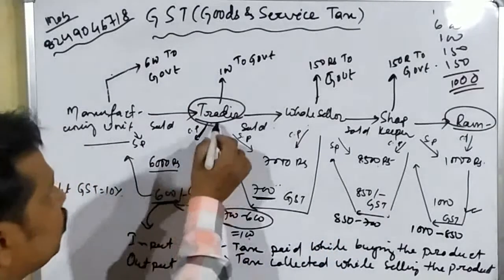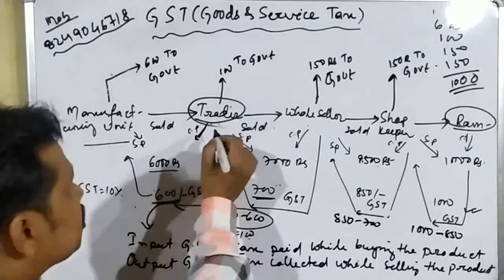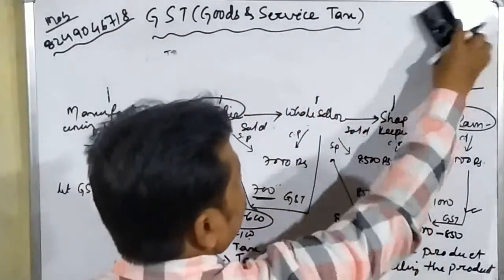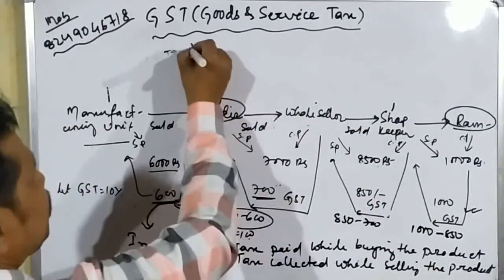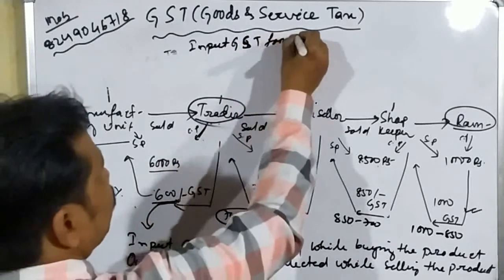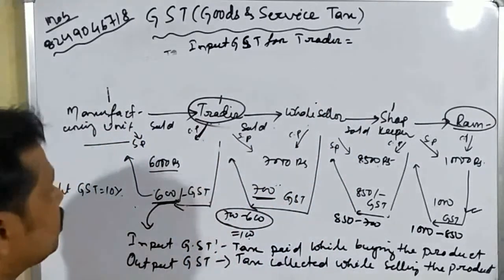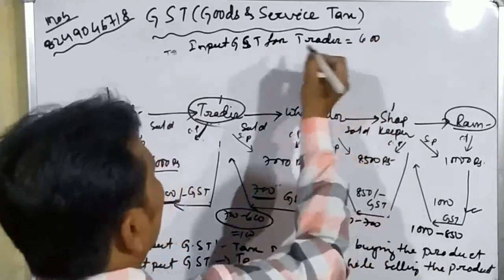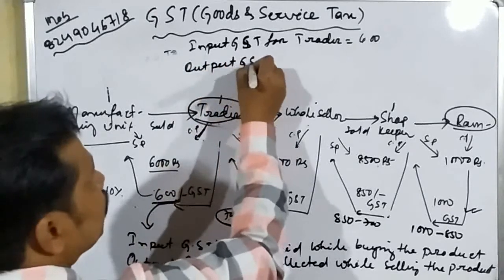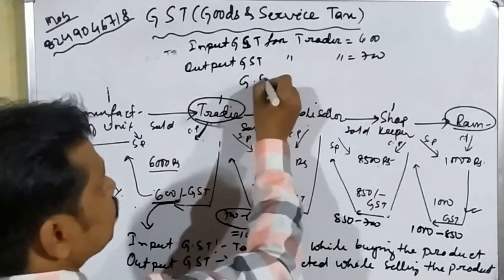Here you can see that the trader has given 600 as GST and collected 700 as GST. In these positions, we can see that input GST for trader is equal to 600 rupees, and output GST for trader is equal to 700 rupees.